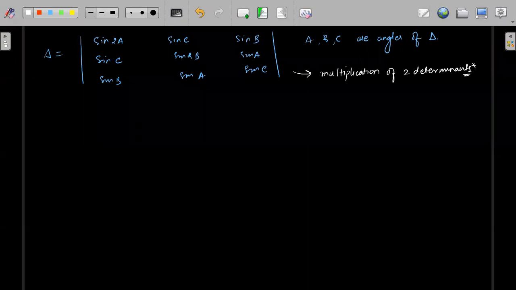Yeah, in an exam, if this question comes, you can always solve it using ABC as an equilateral triangle, right? But right now we are not giving any exam, so we'll try to solve it using a general method, because we have to see how we can solve it using multiplication of determinants.